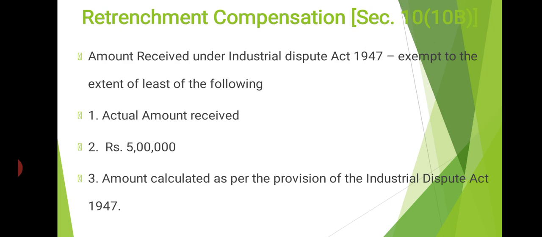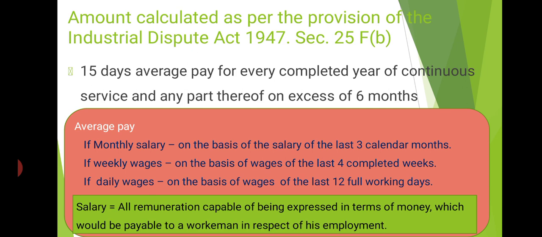Getting? So in some situations, this part is not given in your problem directly, so we have to calculate the amount determined as retrenchment compensation under section 25FB of the Industrial Disputes Act 1947. How to calculate?